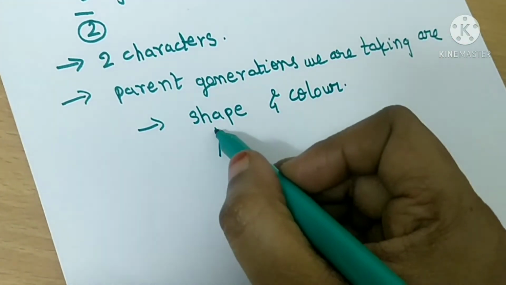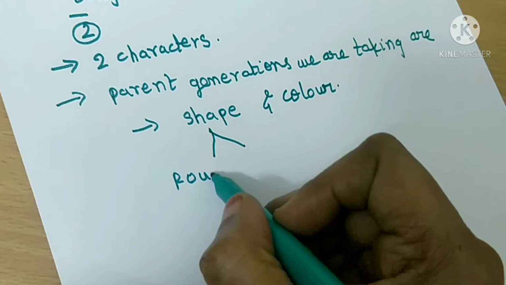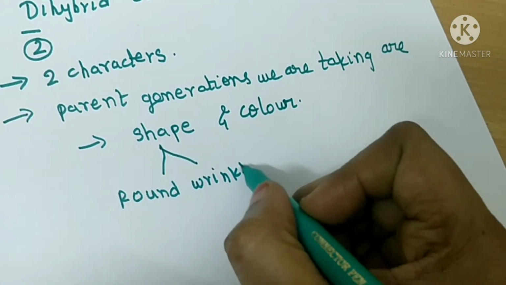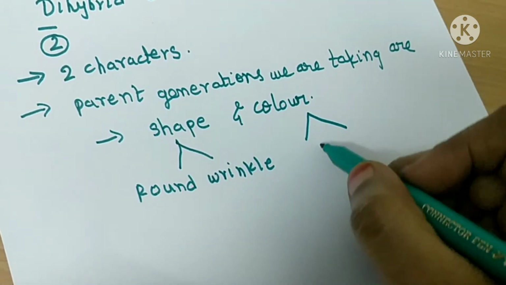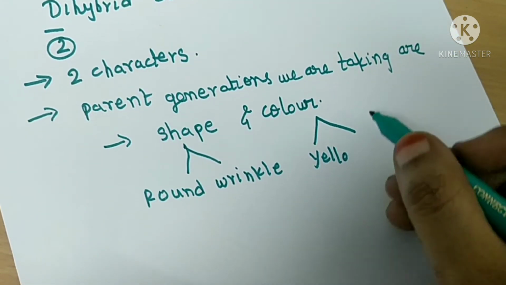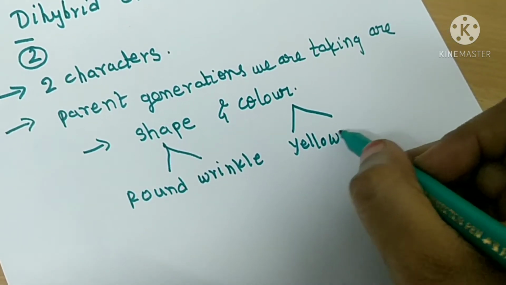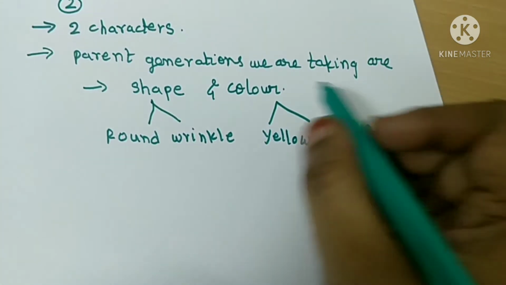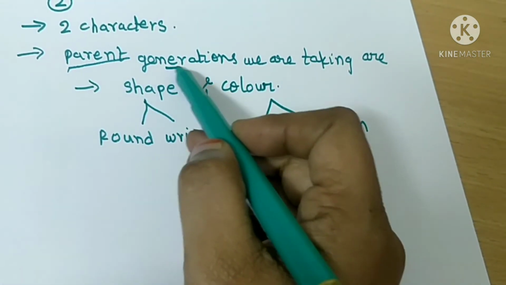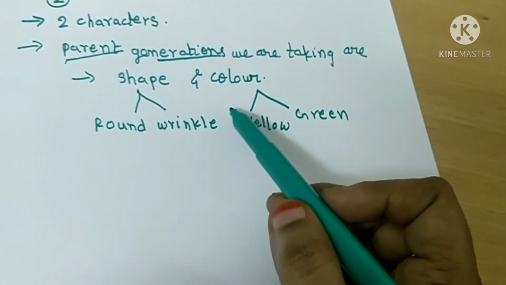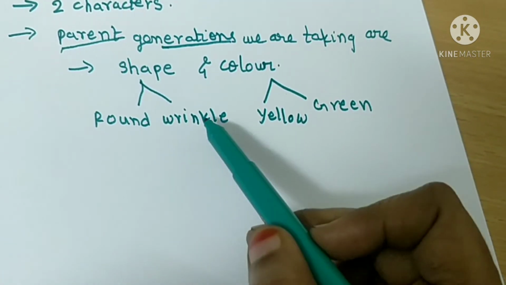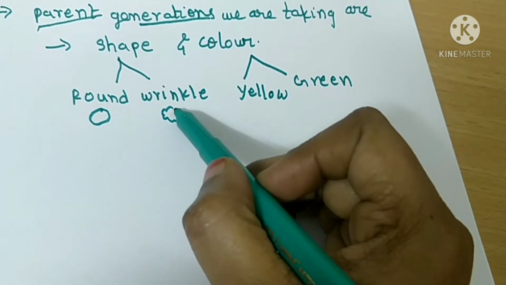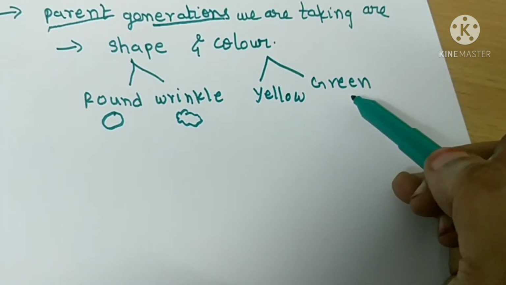In shape, round and wrinkle. In color, yellow, green. Are you clear, students? This is parental generations. We are taking shape and color, two characters, in which shape is round and wrinkle, yellow and green color.